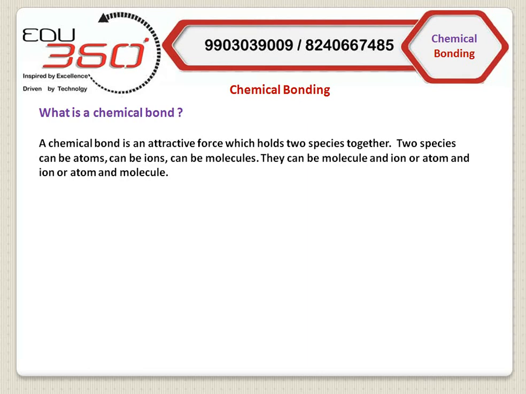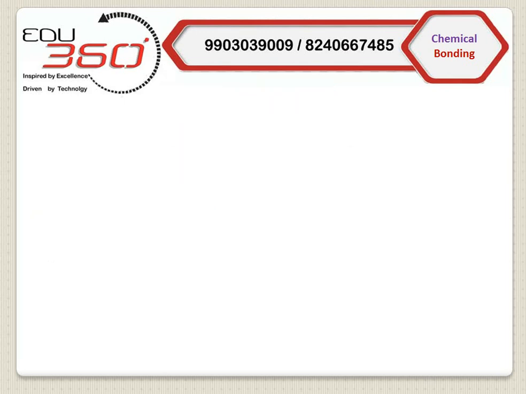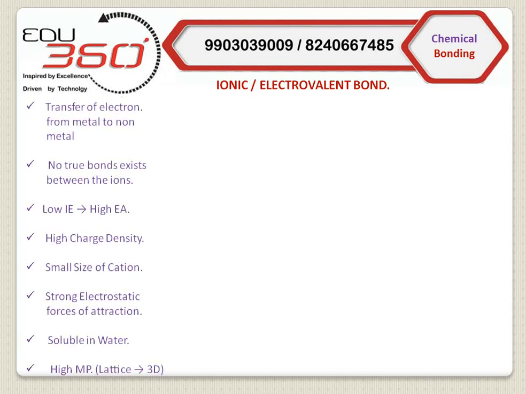Now broadly, depending upon the nature of the force, we can classify chemical bond into four types: ionic or electrovalent, covalent, coordinate covalent or dative bond or co-ionic bond, and weak van der Waals force. Now today we take up electrovalent bond as our example. I have given certain points about electrovalent bond, how it is being formed and its nature, and I have cited some examples.